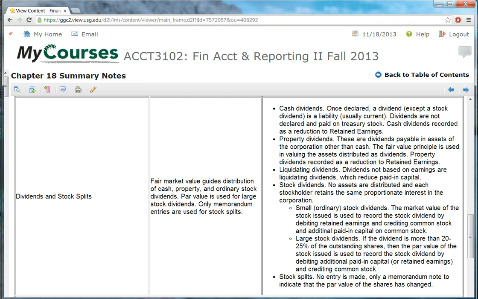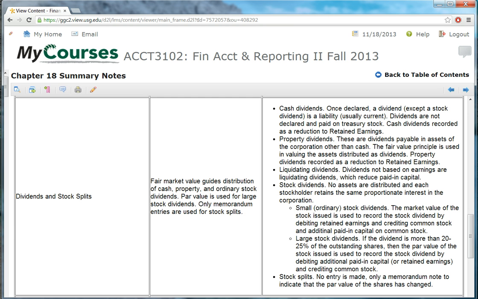So those are the typical kinds of dividends that are being distributed in today's environment. The two most common, cash dividends, that's very easy to account for. We debit retained earnings for the total amount of dividends being distributed and credit cash if the distribution is made immediately, or dividends payable if the distribution is going to be made at some point in the future, which is a more common result. The other typical kind of dividend that can be distributed is what's known as a stock dividend, which is not actually the distribution of assets, but is simply the distribution of additional shares of stock.